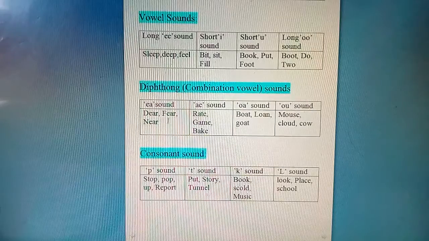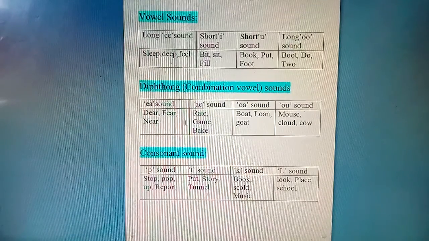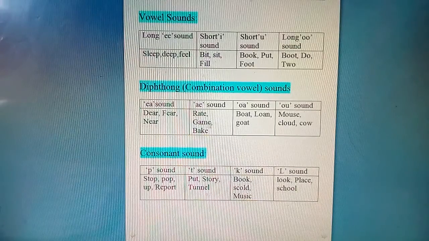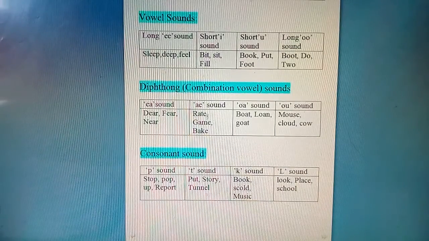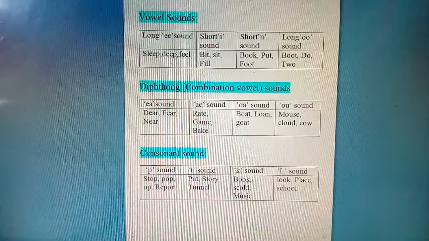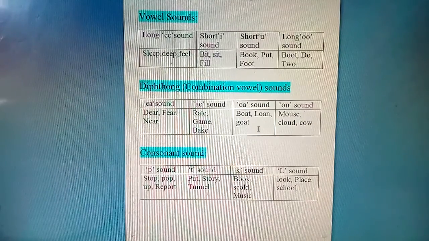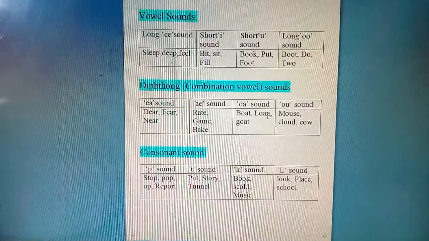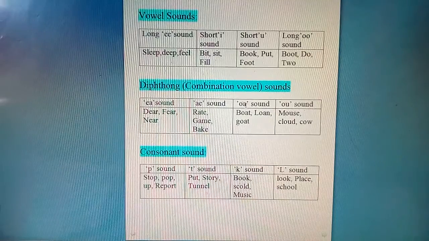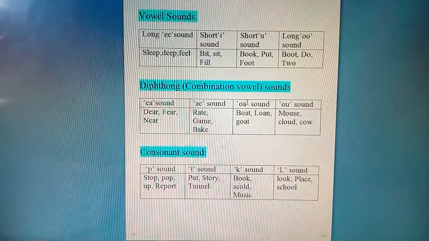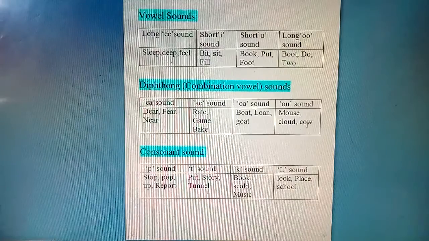So these are the ea sound. Okay. Similarly ae, rate, game. So these are the ae sound. Similarly oa, like goat, boat, wrote, loan. So these are combinations of two vowels. Here mouse, house, cloud, cow. So these are two-vowel sounds.